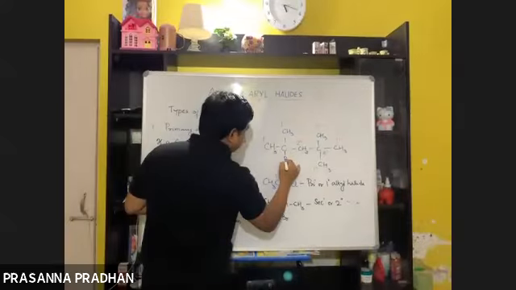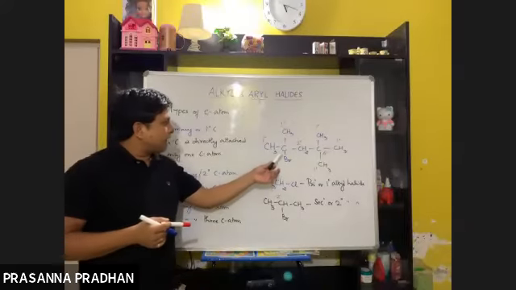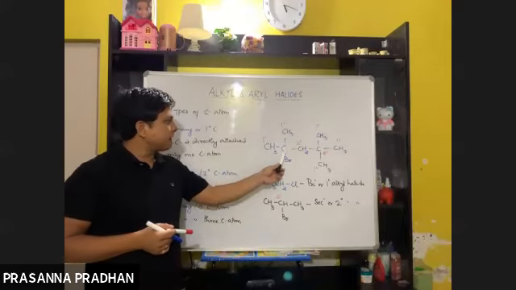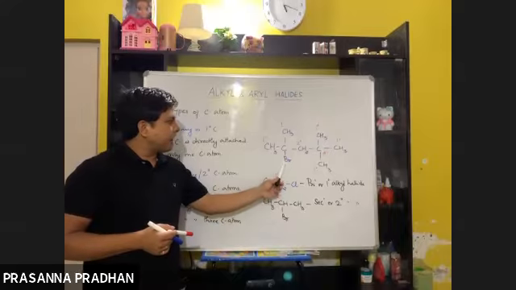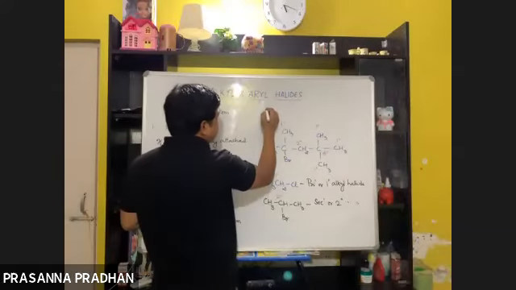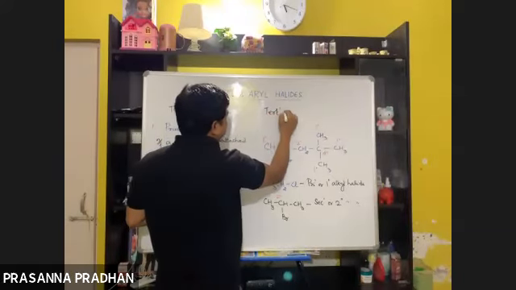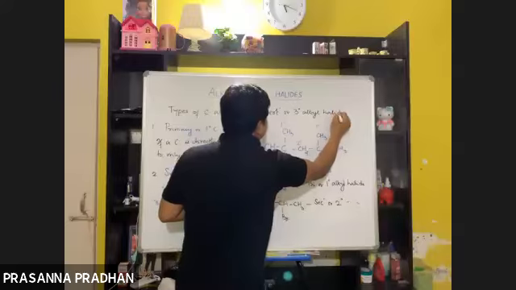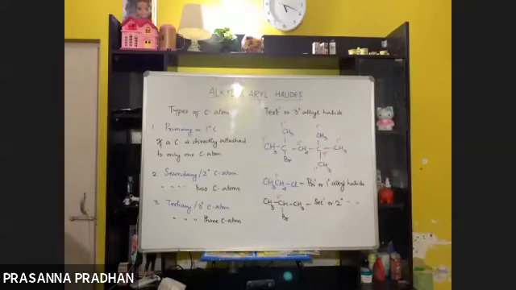Got it? Now, if I replace this hydrogen by, say, again one halogen, say bromine, let us look at this compound now. Look at the carbon to which the halogen is attached. This carbon is an example of a tertiary carbon, since it is directly attached to 3 carbon atoms. So if a halogen is attached to a tertiary carbon atom, then that alkyl halide is known as a tertiary or 3 degree alkyl halide. So this is the concept of the types of alkyl halides.